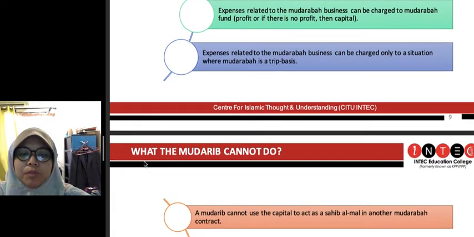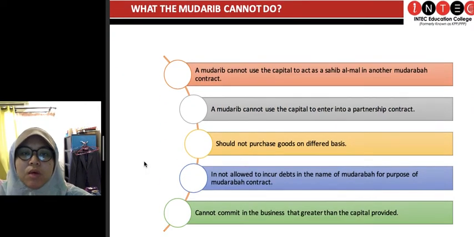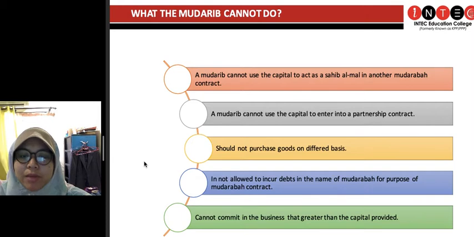Contoh macam tu. Okay. What the mudharib cannot do? A mudharib cannot use the capital to act as sahibul mal in another mudharabah contract. Say the sahibul mal gives him this capital 100k, and then he uses this capital 100k to become another sahibul mal in another mudharabah contract. And dia guna pula duit orang ni, pergi sana pula. Tak boleh, that is not allowed.